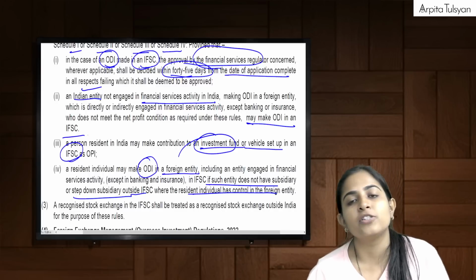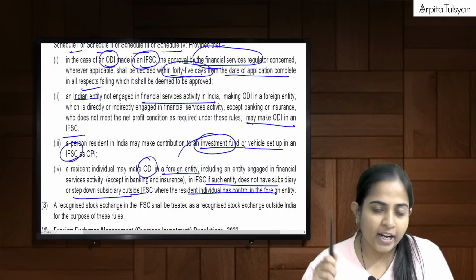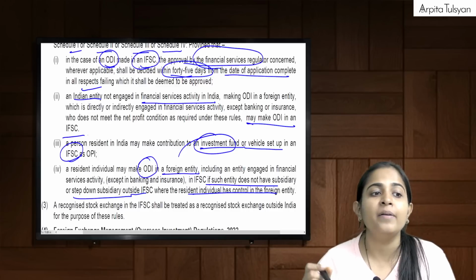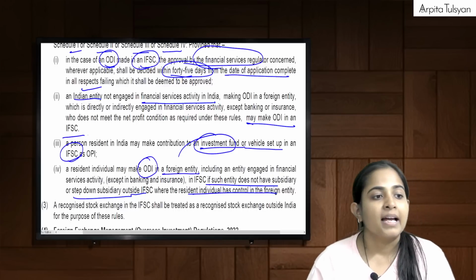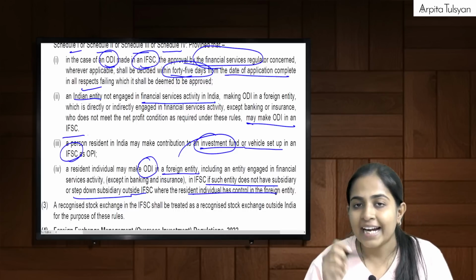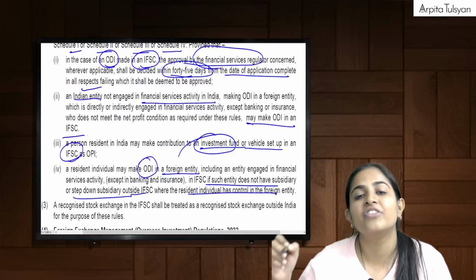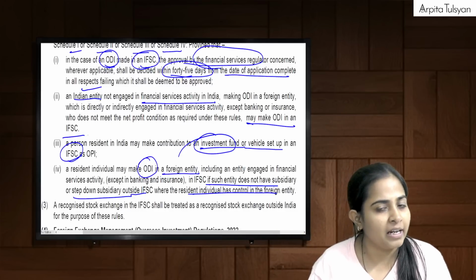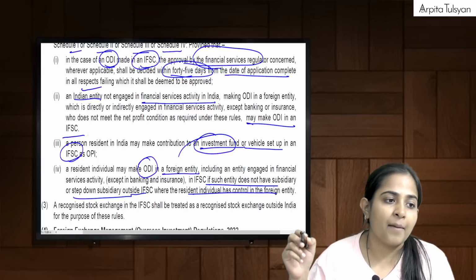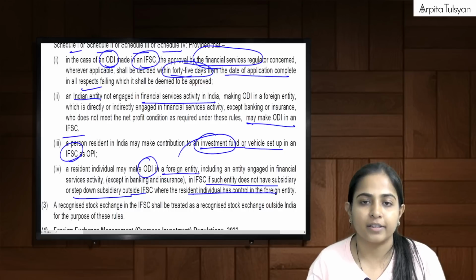So here resident individual is doing in foreign entity which is engaged in financial services except banking and insurance. Then that resident individual can do in such an entity which is situated in IFSC, but it should not be having subsidiary, plus resident individual should be having control.